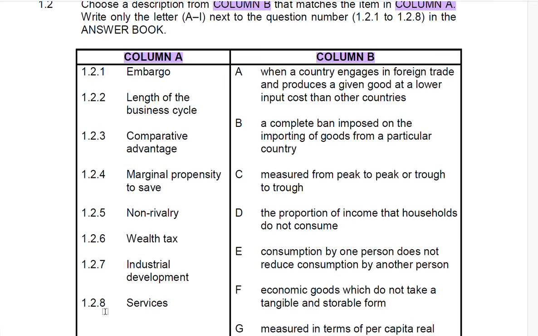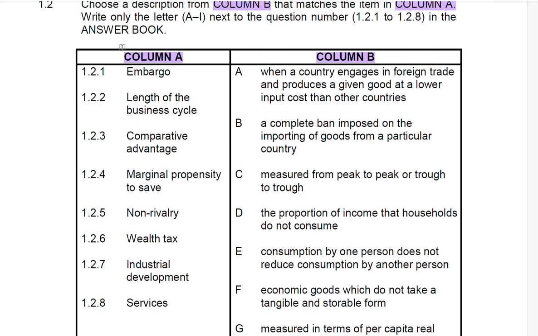So what do I mean by that? In my answer book, I will have 1.2.1 up until 1.2.8. If I read A and I find out that A matches 1.2.1, then I'll bring this A to 1.2.1.